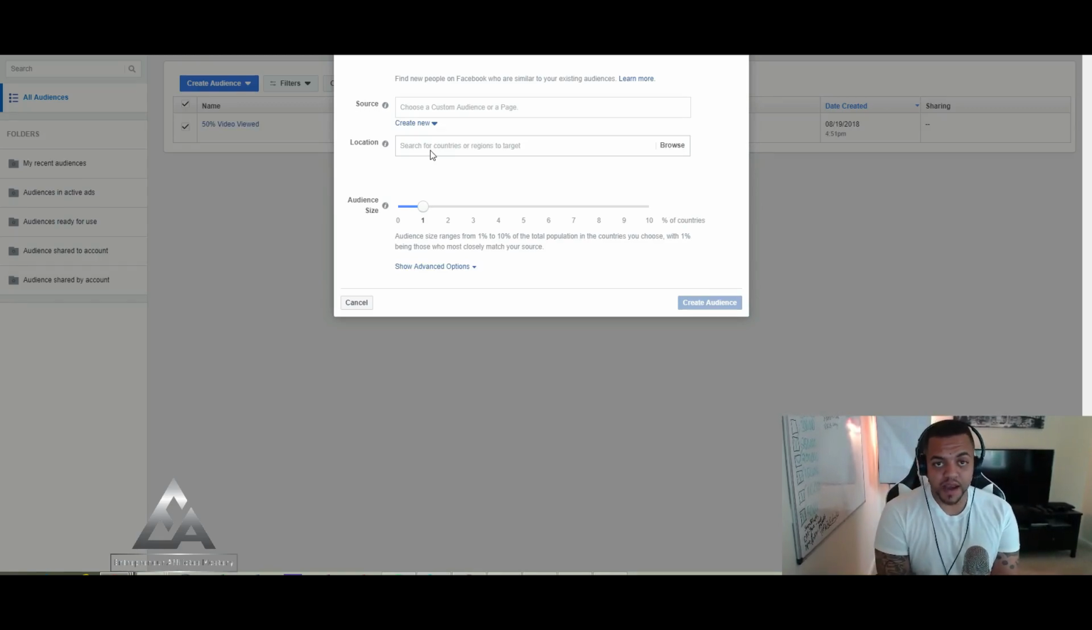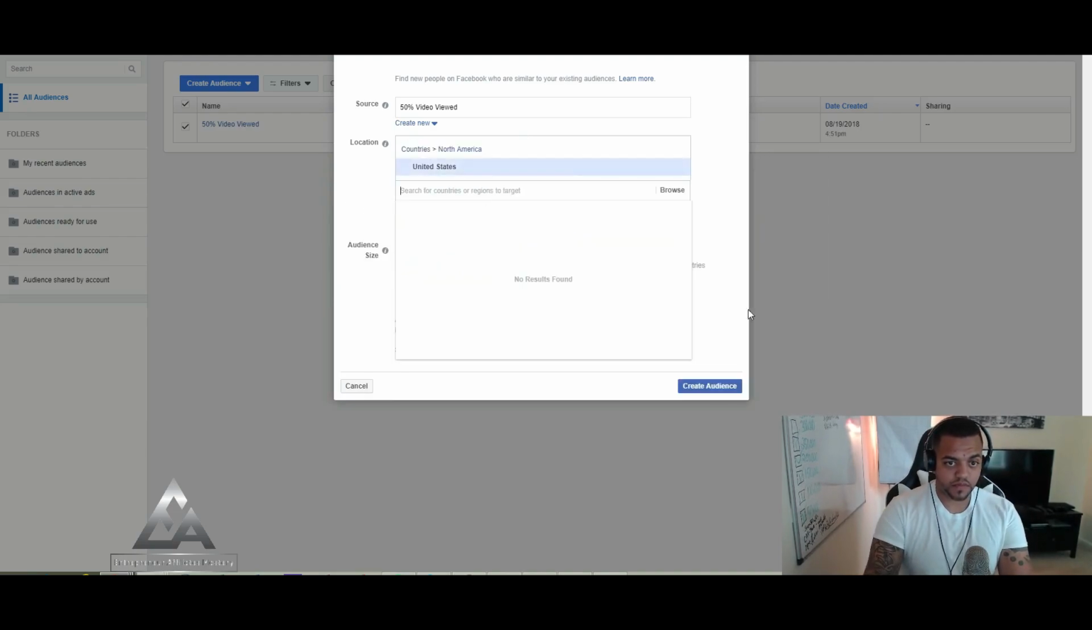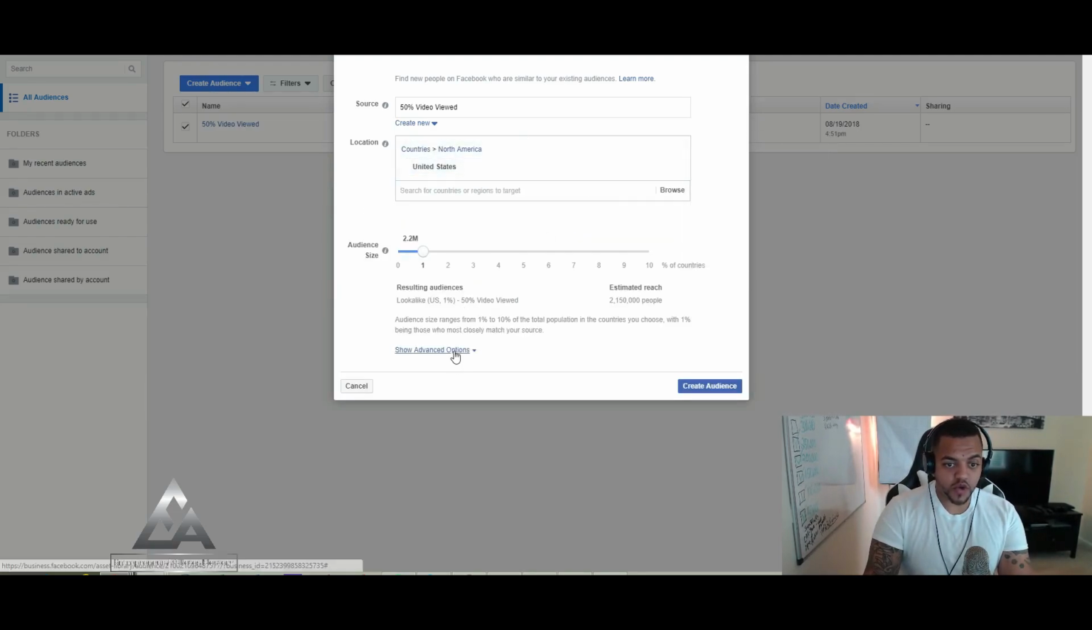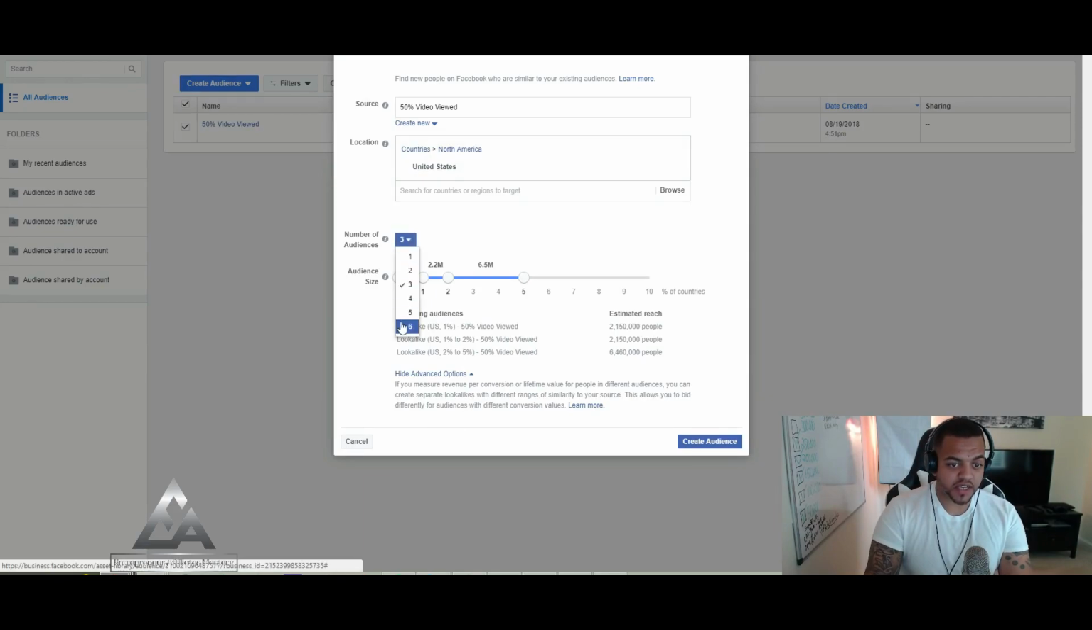Now keep in mind, Facebook has all this data on everybody on the internet. So this is actually going to work perfectly. You would want to just choose the source, so 50% viewed. Then the location, so this is United States. Then what you want to do is show advanced, and then you want to change this to 6.